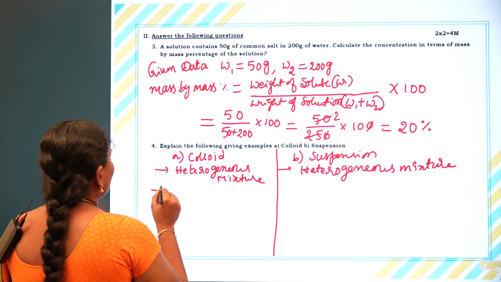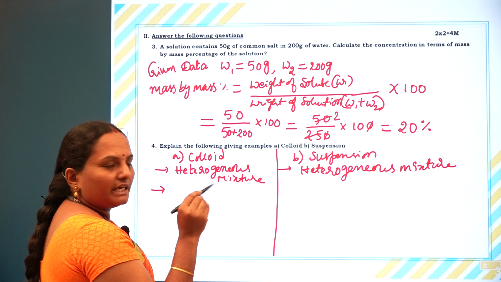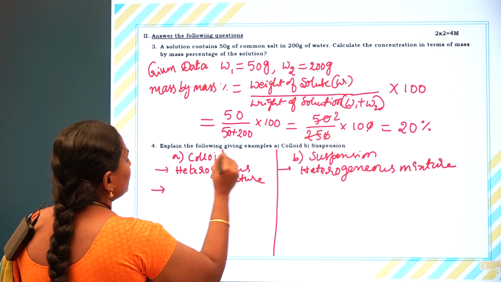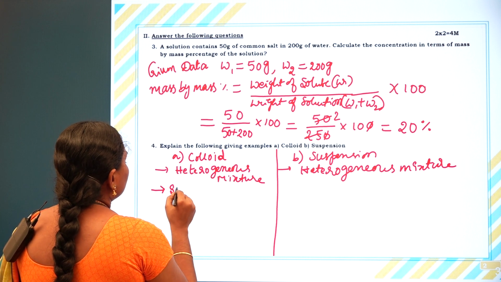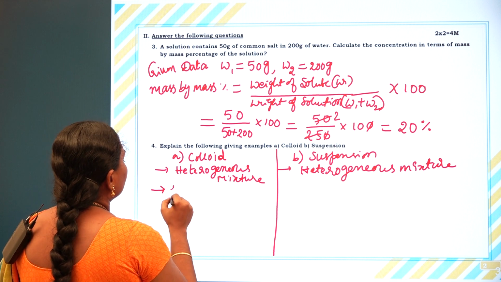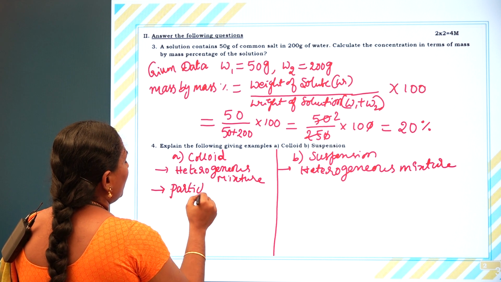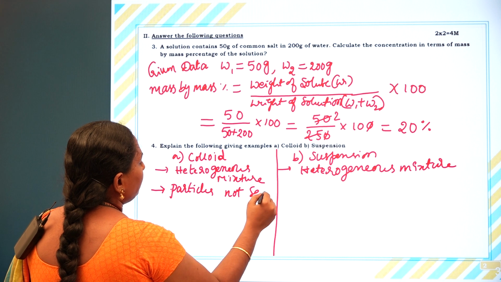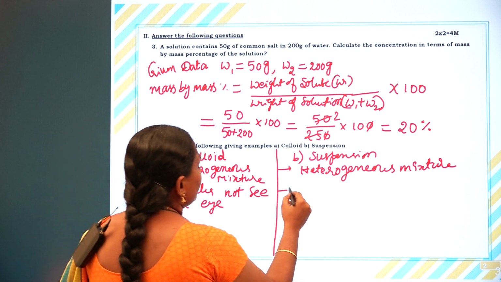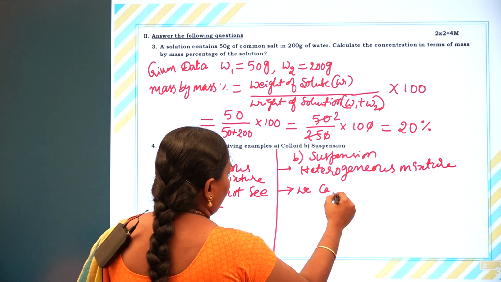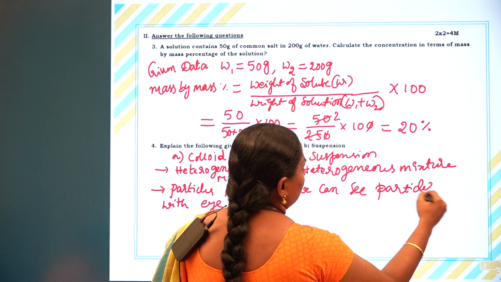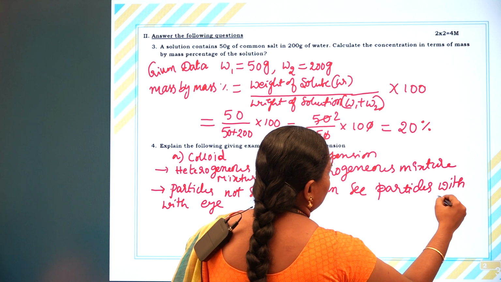So what is the main difference which differentiates these two liquid mixtures? The size of the particles. In the case of colloids, we cannot see the particles with the naked eye, whereas in the case of suspensions we can see the particles with the naked eye.